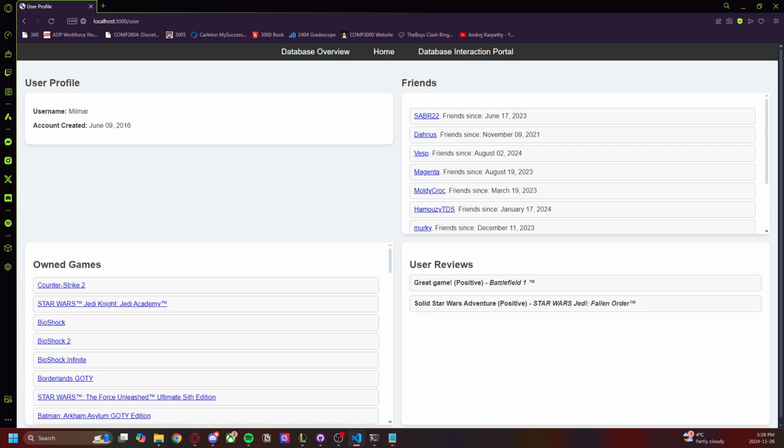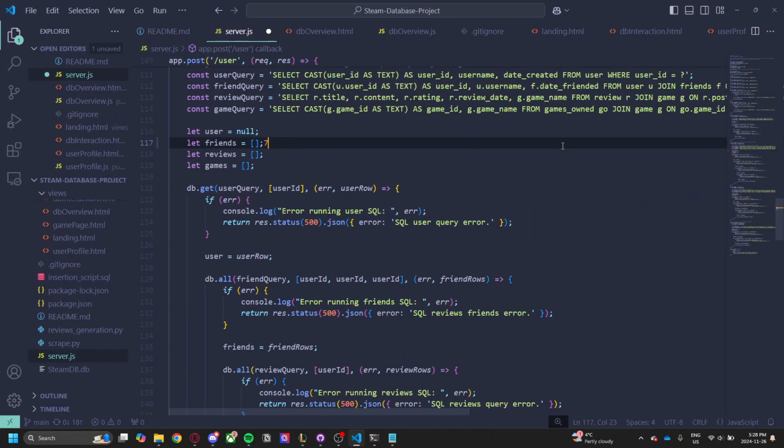Switching screens quickly here, we can see that the database I have built here is actually using SQL queries in the background. So looking at that code, I select certain information from the database, and then I pass it on to the web app through this Node.js server.